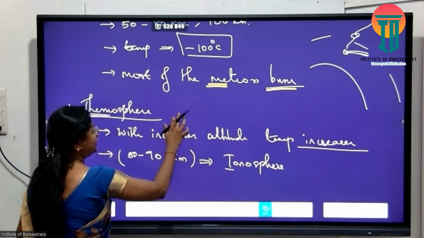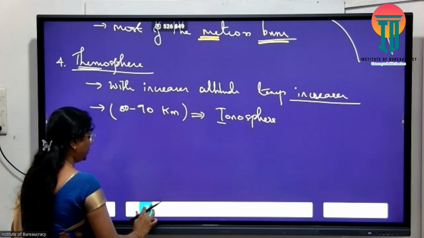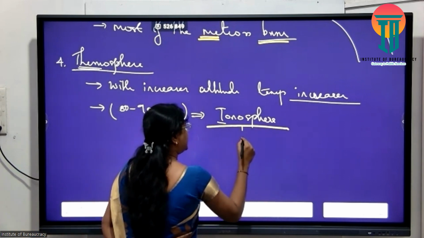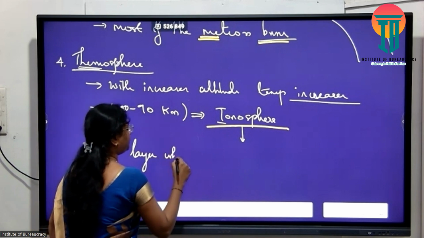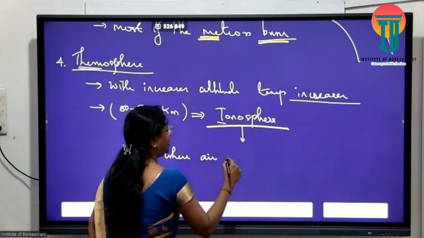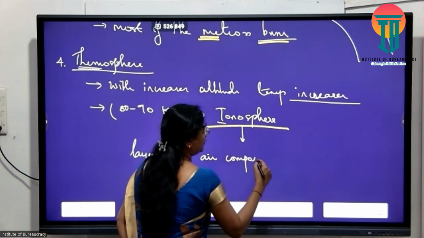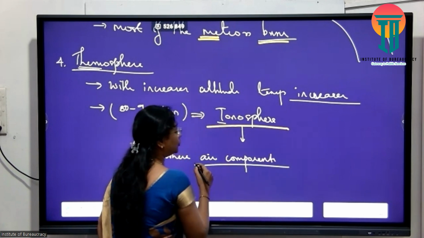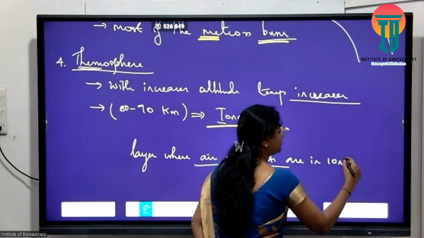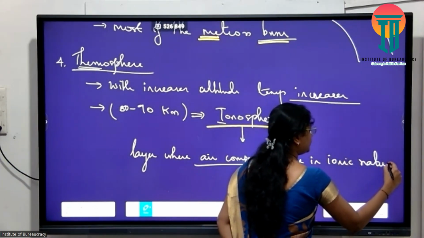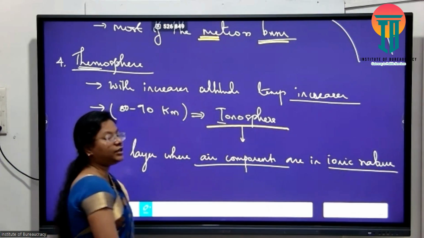And ionosphere is very significant, this is the layer where air components, that is gaseous components, are in ionic nature.